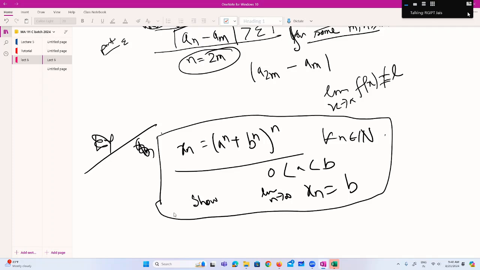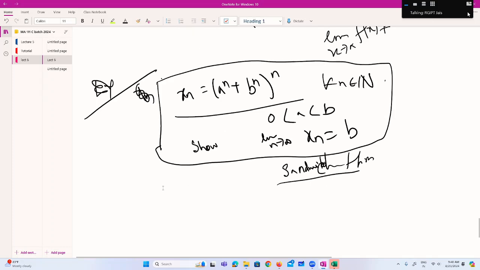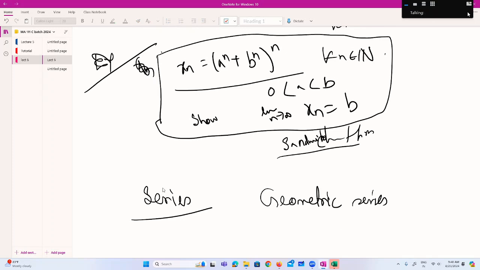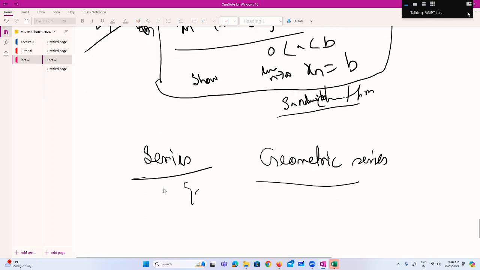You have to use the sandwich theorem, or you can try any other method. Earlier you have studied series, right? Geometric series you have studied, right? Suppose an is a sequence. Suppose this kind of series is there.